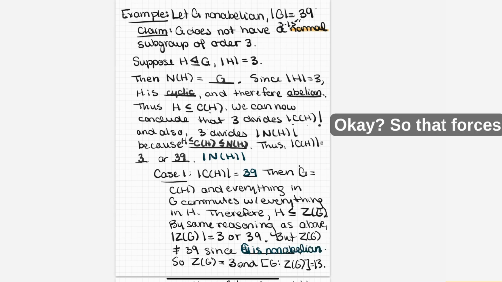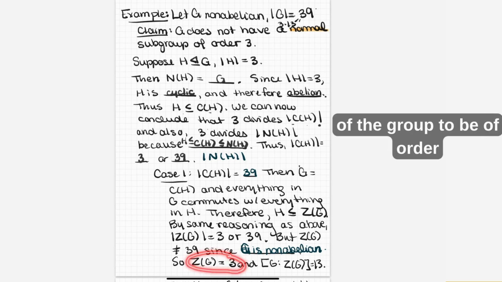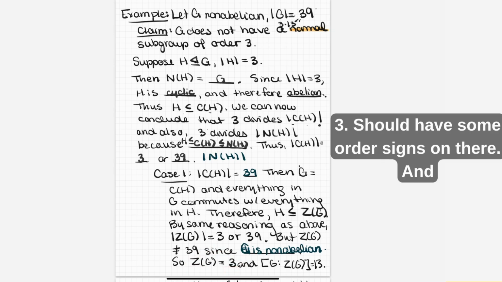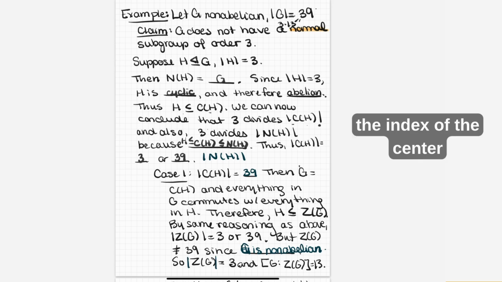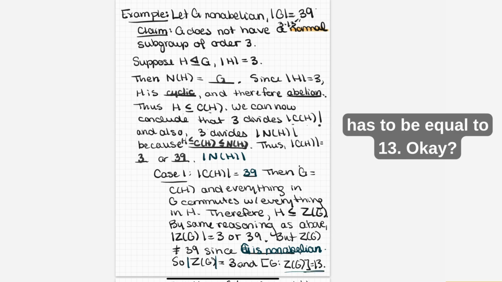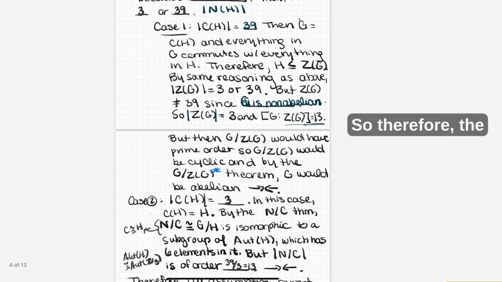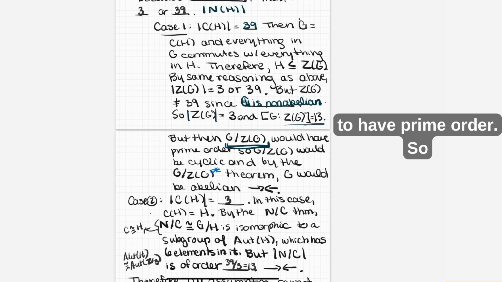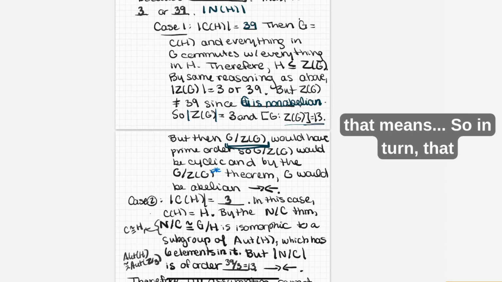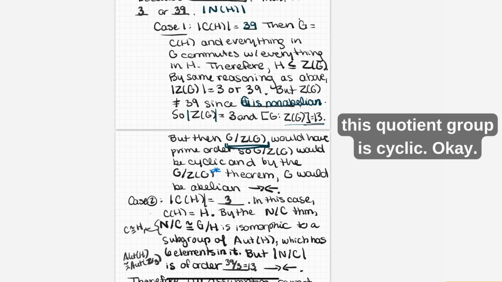So that forces the center of the group to be of order 3. Should have some order signs on there. And the index of the center has to be equal to 13. Therefore, the order of the quotient group, G over Z, has to be prime. So that means, in turn, that this quotient group is cyclic.